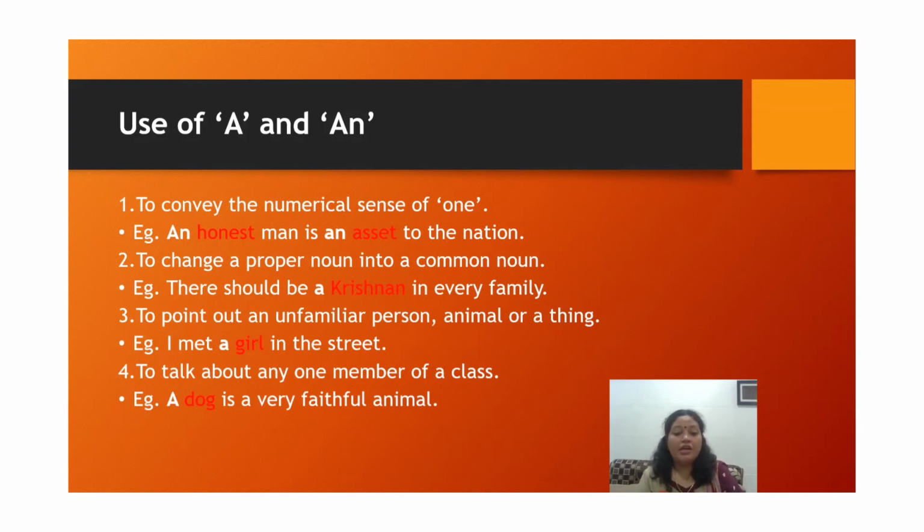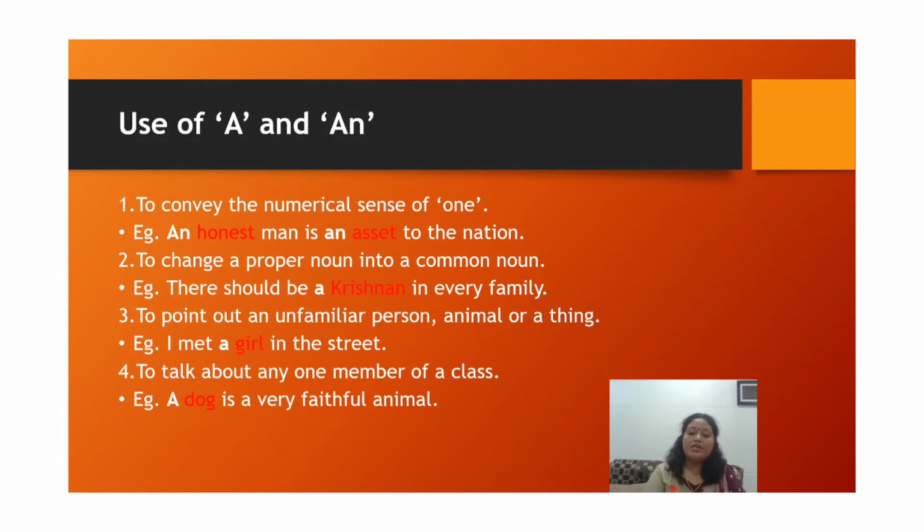A dog is a very faithful animal. Now, what is the class over here? Animals. There are so many animals. Among those animals, the dog is very faithful. So we are talking about one member of a class. A dog is very faithful. The dog is that member.